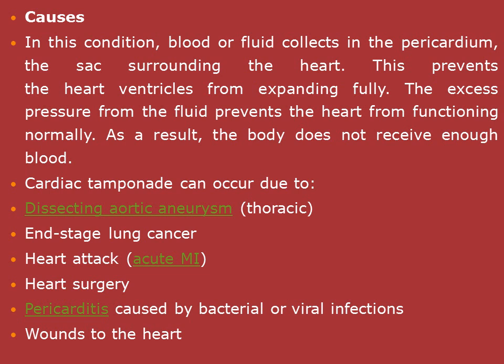Then the causes of cardiac tamponade. In this condition, blood or fluid collects in the pericardium, the sac surrounding the heart. This prevents the heart ventricles from expanding fully. The excess pressure from the fluid prevents the heart from functioning normally. As a result, the body does not receive enough blood. So that's why the chamber of the left ventricle becomes small.